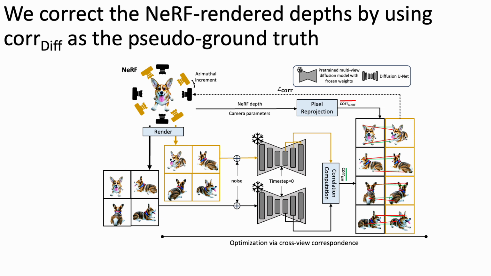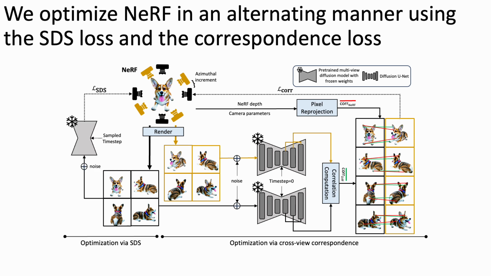We optimize our NeRF by applying the SDS loss and the correspondence loss in an alternating manner. This is because the 3D optimization requires the time step to be sampled across a large range to cover both geometry and detail, while the correspondences computed from the diffusion features show higher robustness and accuracy when the time step is 0. Overall, we're able to improve the 3D fidelity of text to 3D without any new parameters or off-the-shelf supervision, using annotation-free cross-view correspondences.